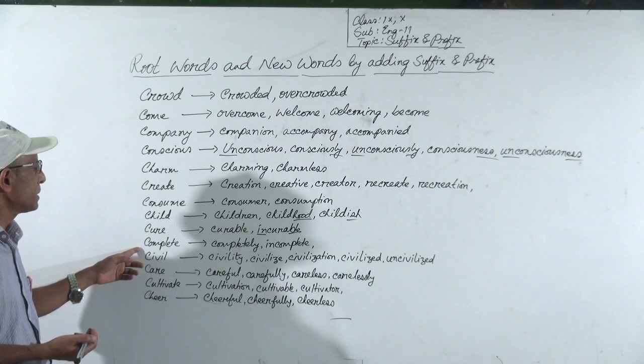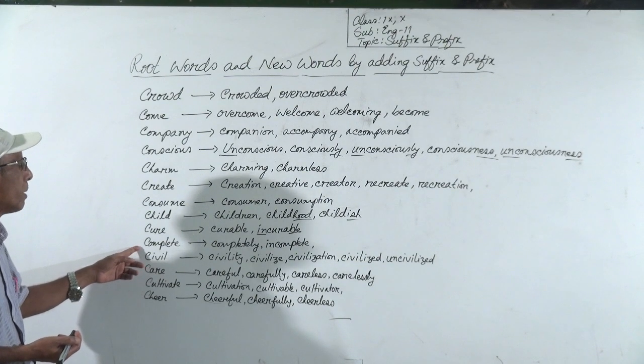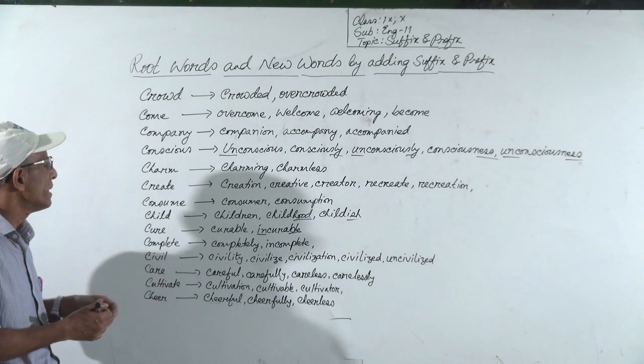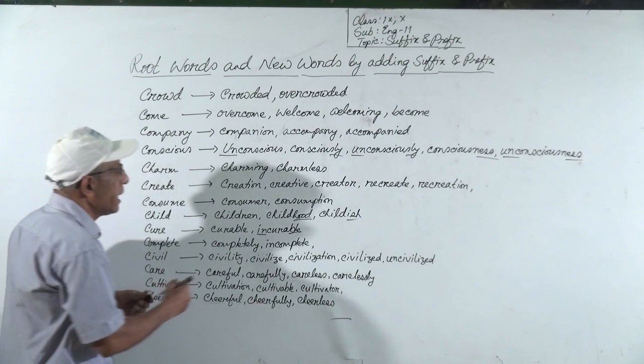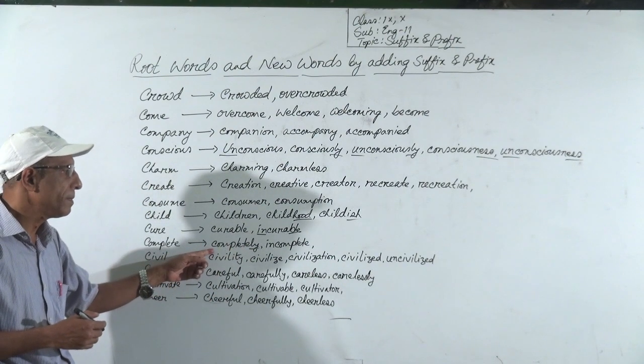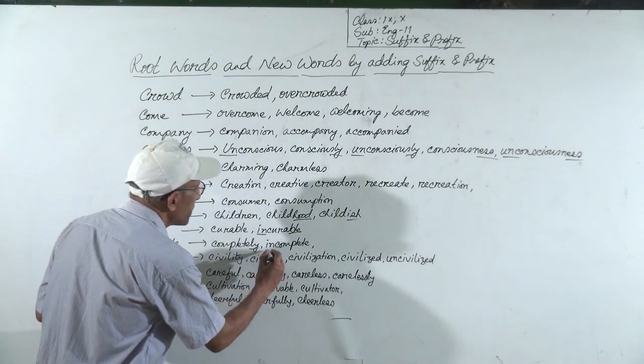Okay. Then complete. Complete is a verb. From complete, we can make it adverb by adding suffix ly. We can make it completely. Completely is adverb. Or we can make it incomplete by adding prefix in.